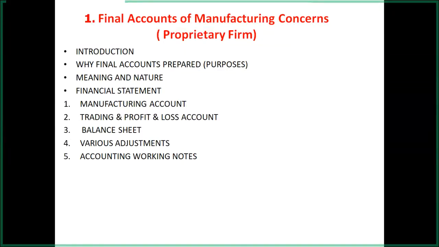So the debit side is always greater than the credit side, and the difference on the credit side is to be transferred by production cost or by manufacturing cost.